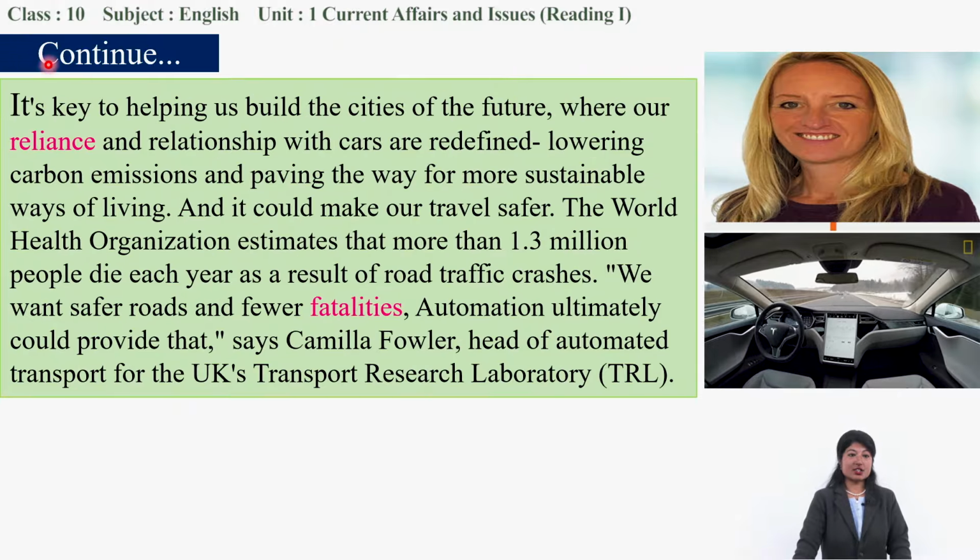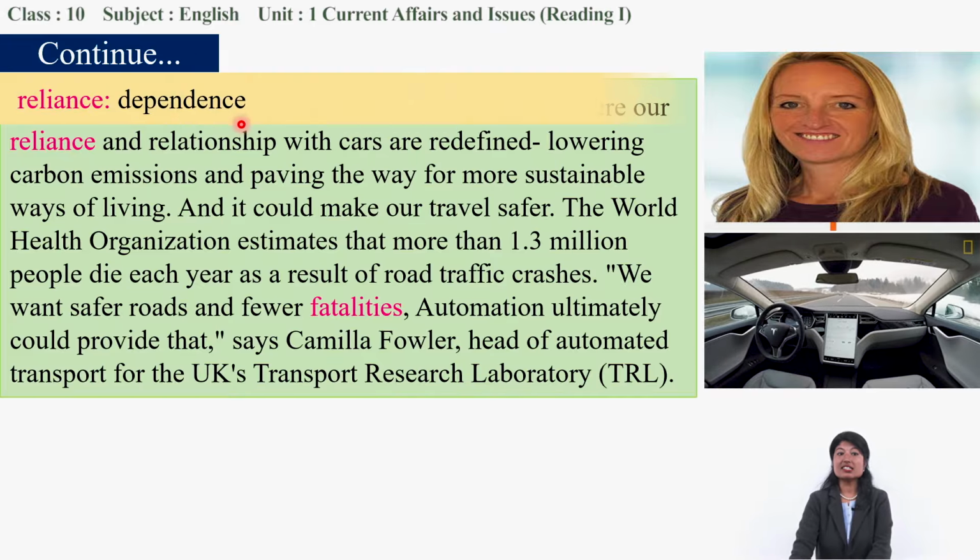Okay, let's go to the next paragraph. It is key to helping us build the cities of the future. Our future cities will be built on the basis of driverless cars, where our reliance on and relationship with cars are redefined. Our relationship with the car is going to change. Reliance. What is reliance? Dependence.